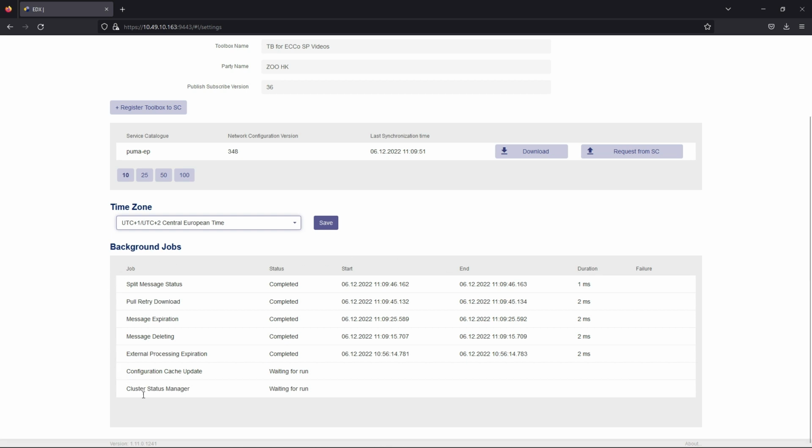The table contains job name, job status, date and time when the job started and ended, its duration, and, in case of failure, description of the reason.